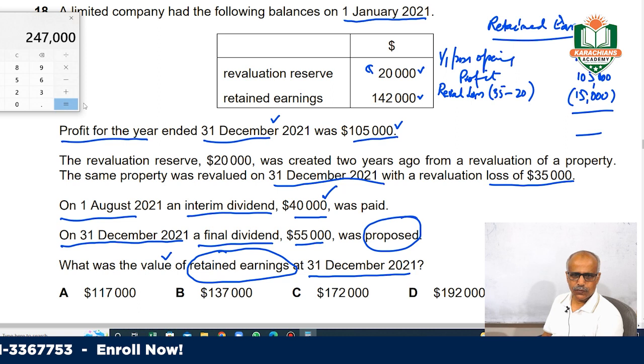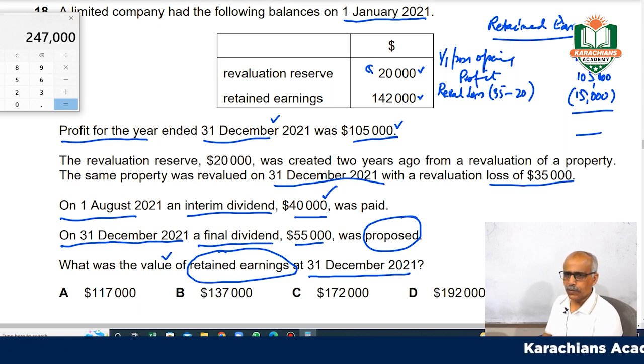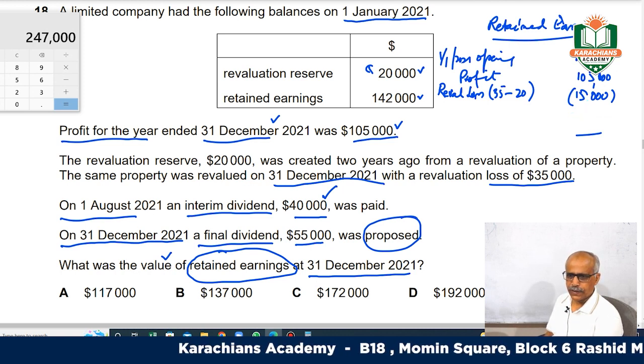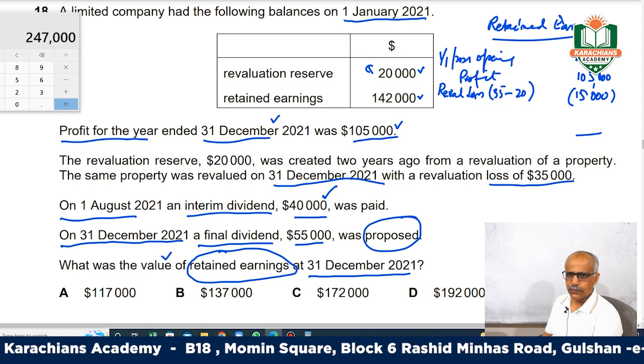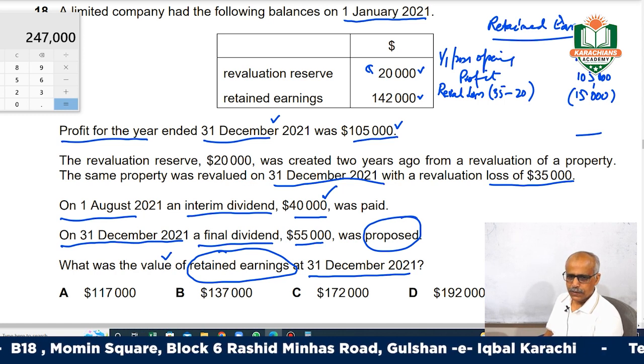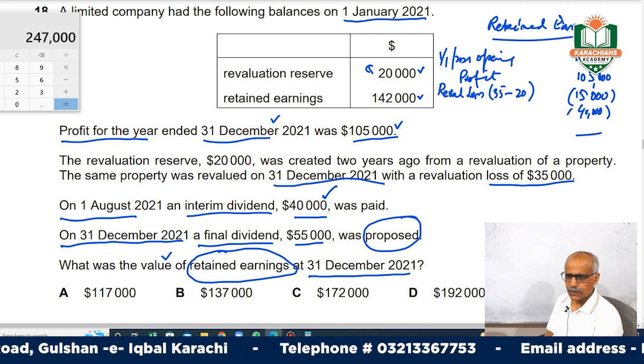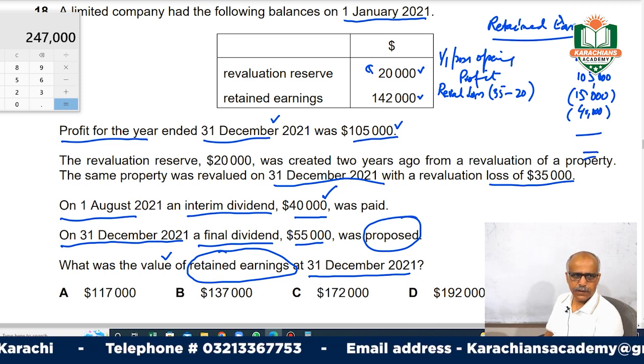Out of this 247,000, we have taken the revaluation loss of 15,000, and we also have to take the interim dividend of 40,000. This will also be deducted.